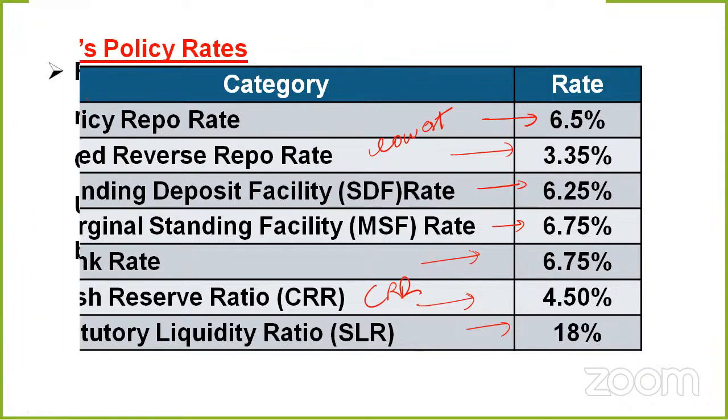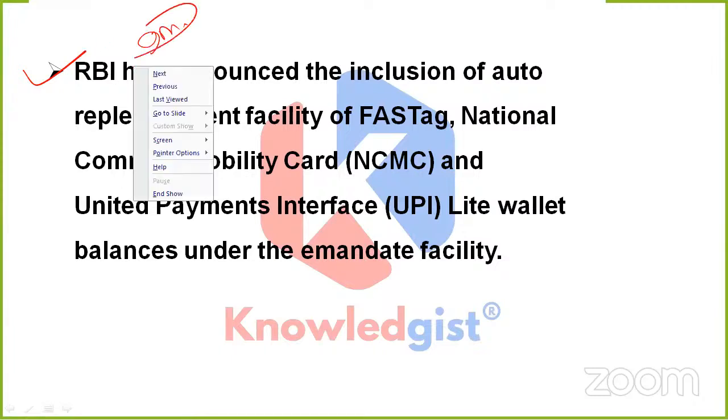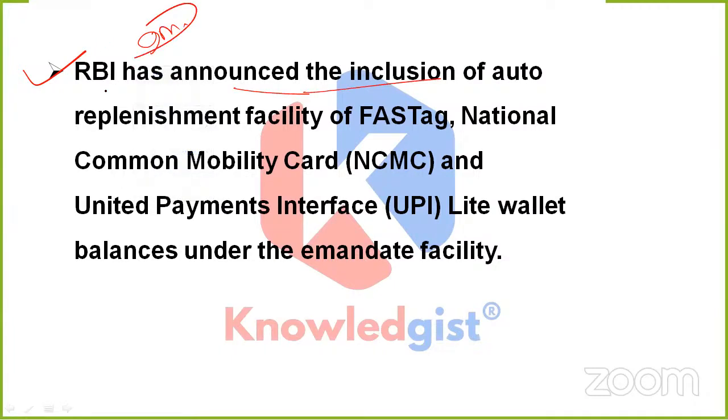Clear? Another important piece of information is that RBI has announced the inclusion of the auto replenishment facility for FASTag, NCMC card, which we all know is the National Common Mobility Card, and we have already discussed it. And last is the Unified Payments Interface, like UPI Lite wallet balances. All of these have been done through these newly mandated facilities.